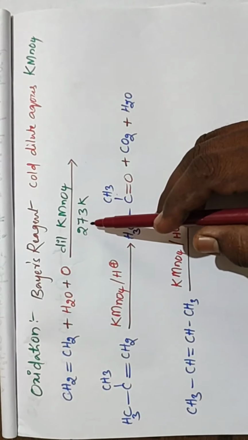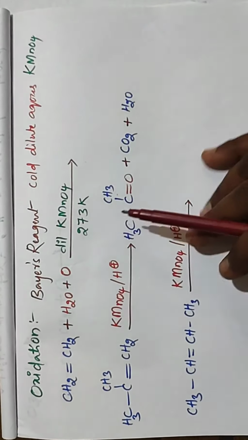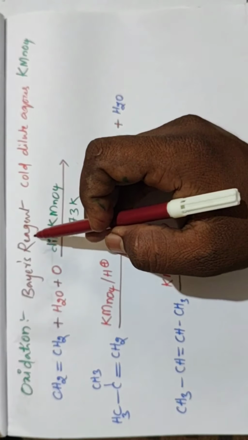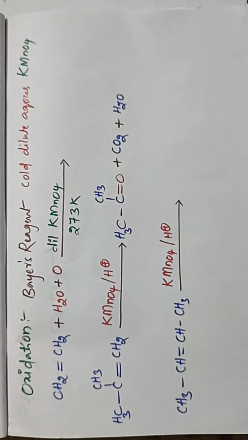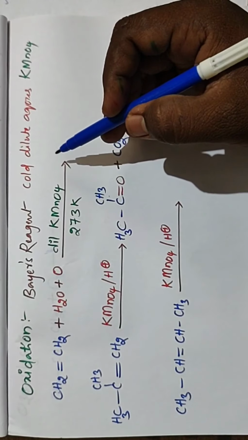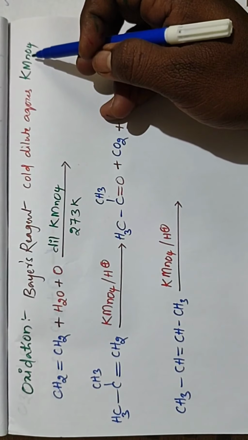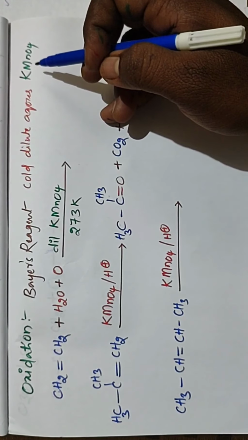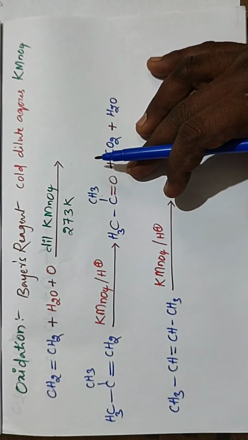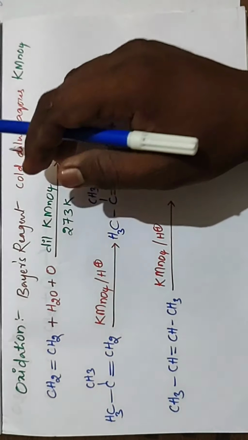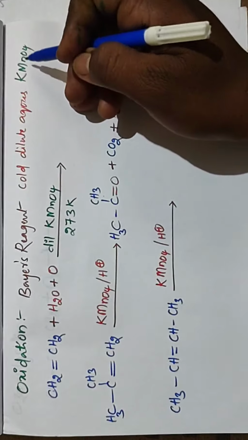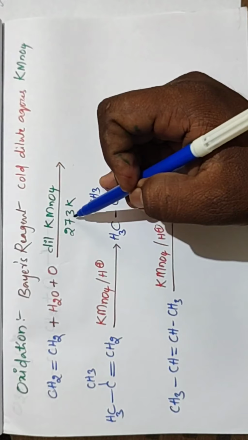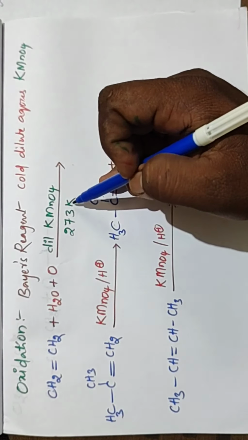Oxidation takes place on alkenes under certain conditions, by using Baeyer's reagent. What is Baeyer's reagent? Cold dilute aqueous KMnO4, potassium permanganate. Cold dilute aqueous KMnO4 is called Baeyer's reagent. It is important from the MCQ point of view. Oxidation takes place on alkene by using dilute KMnO4 at 273 Kelvin.